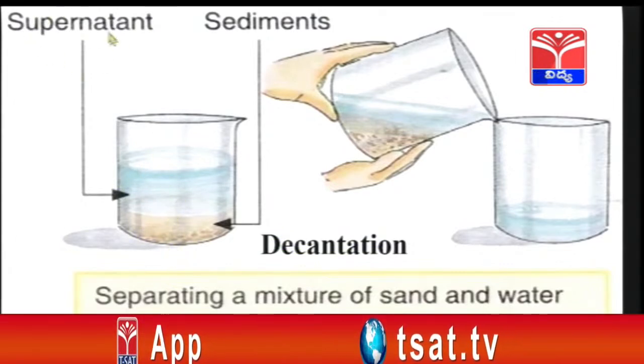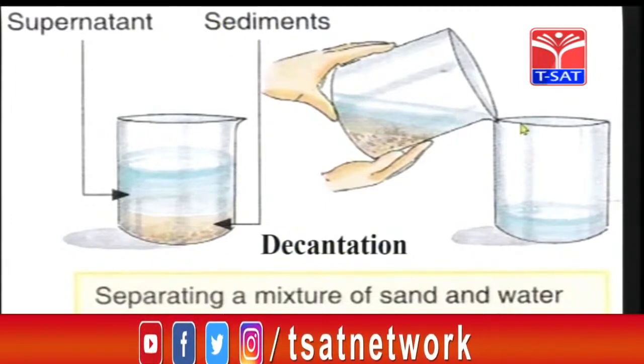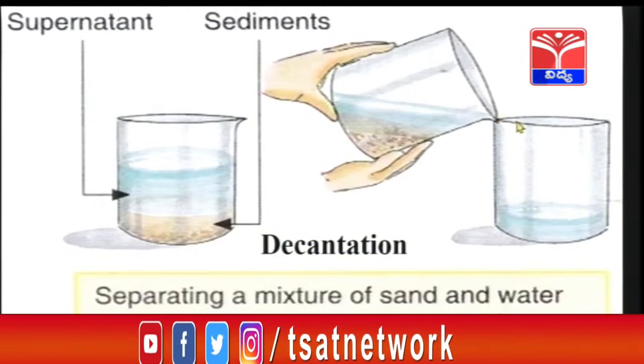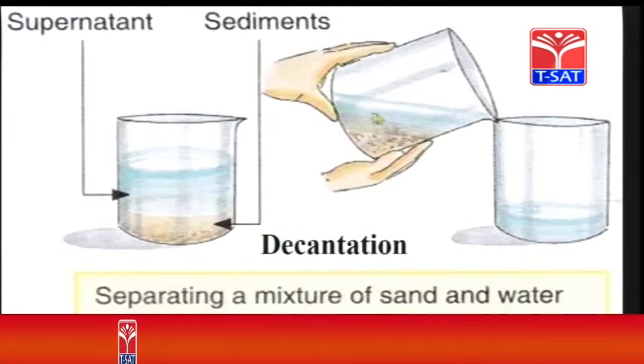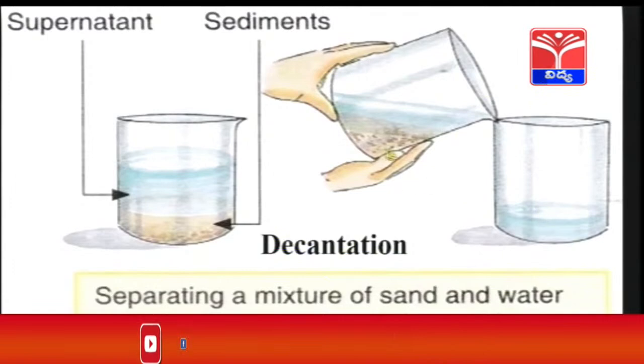So the water is now called supernatant and the sand which has settled down after sedimentation is called sediment. If you hold it slowly onto another container in a slanting position, you can separate the supernatant. The liquid which is floating flows down and the sediment settles down.